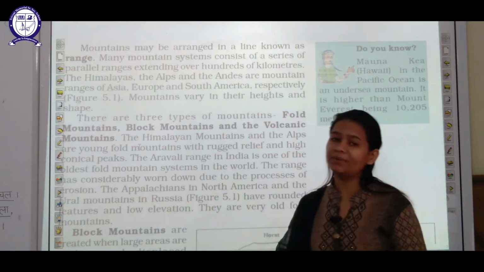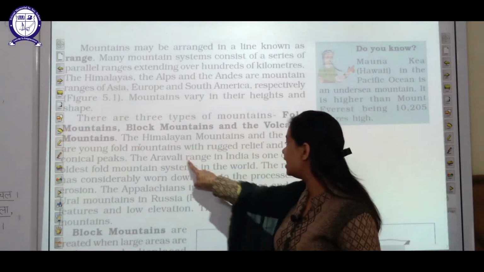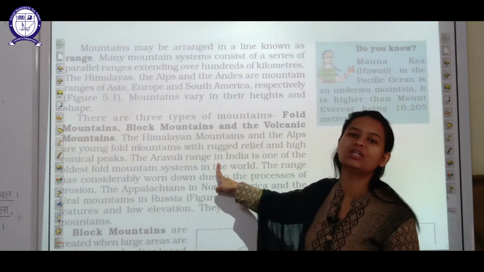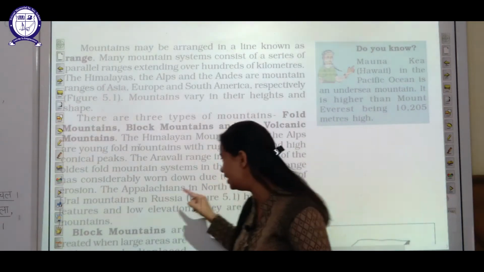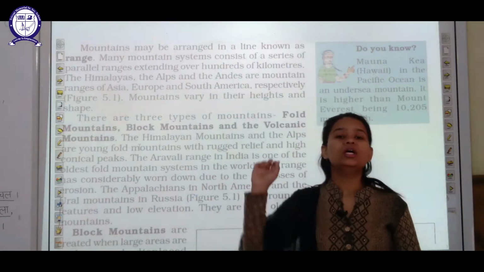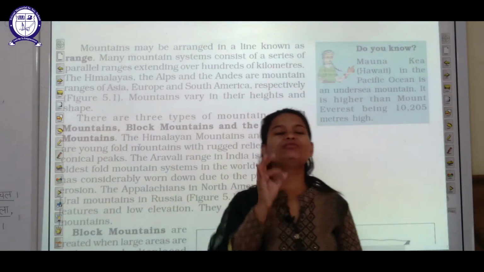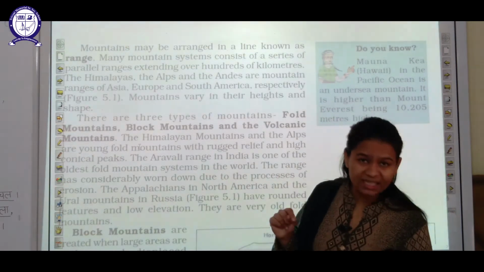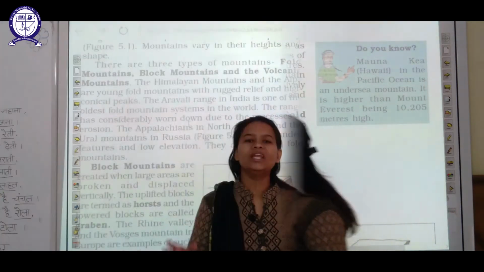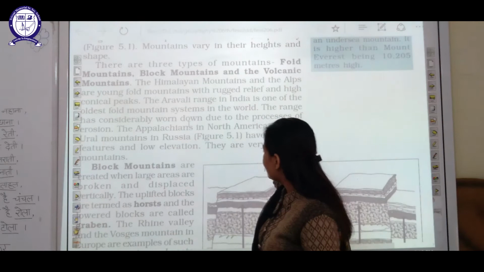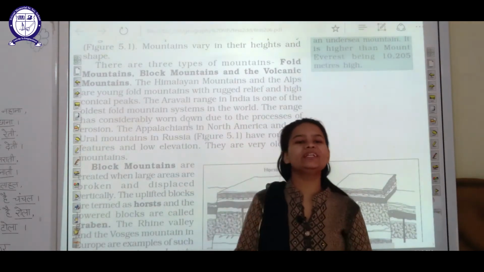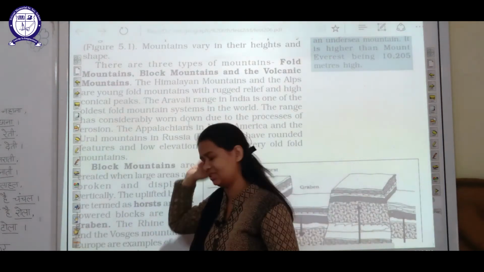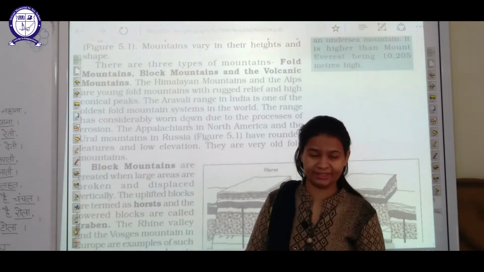Now certain examples are given here again. The Aravalli range, one of the mountain ranges, named the Aravalli Hills or the Aravalli range, is present in India and is one of the examples of the oldest fold mountains present in India, and not only in India but in the world as well. The range of mountains has slowly eroded down because of the process of erosion. Now what is erosion? That we have already discussed.